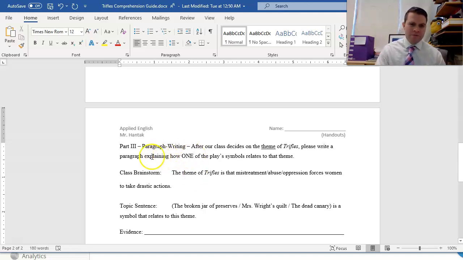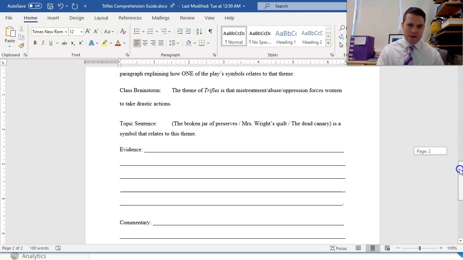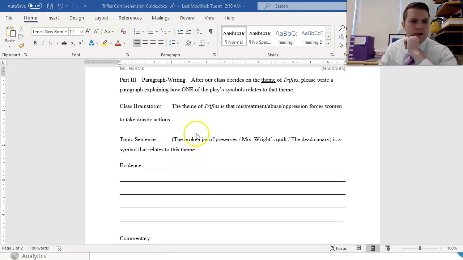Now, what I'm asking you to write for me here is a paragraph explaining how one of the play's symbols relates to this theme. I'm giving you three options right here. Actually, all the major pieces of evidence in this play are also symbolic for Mrs. Wright. While I can't give you all of the answers as to what these symbols mean as they pertain to Mrs. Wright, I will give you some hints.